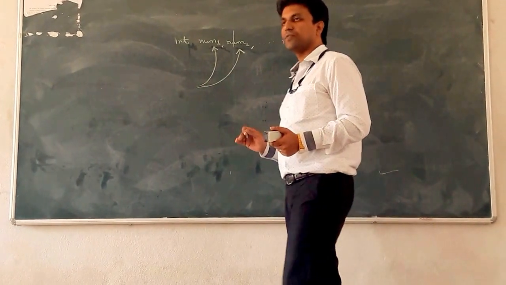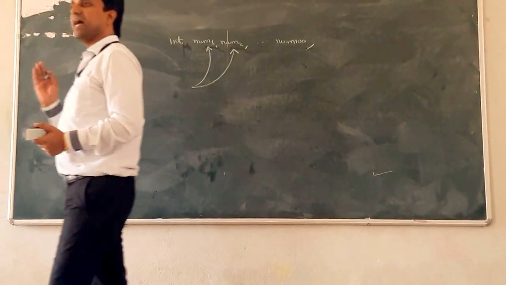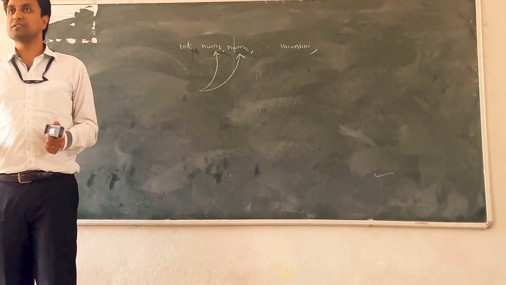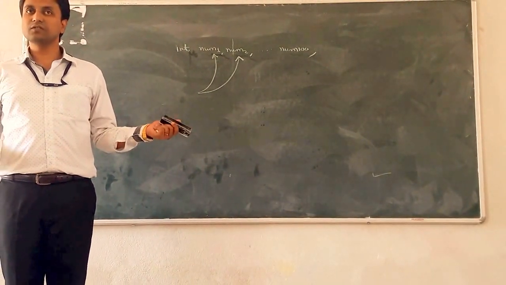100 is okay. If you want to make the average of 1000 numbers, then what is the solution?